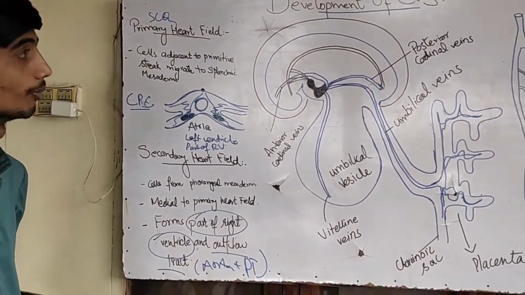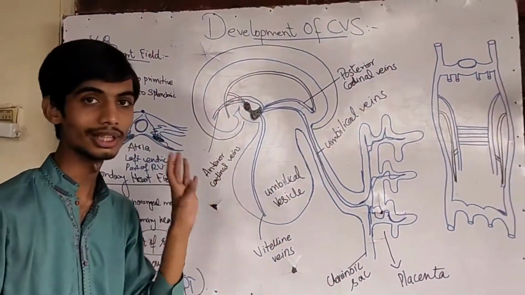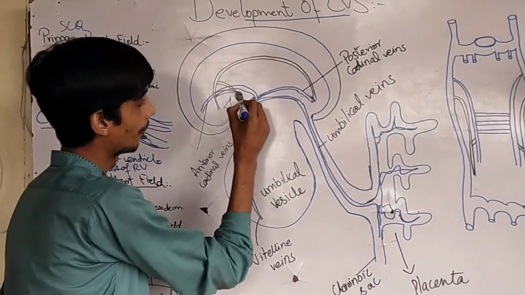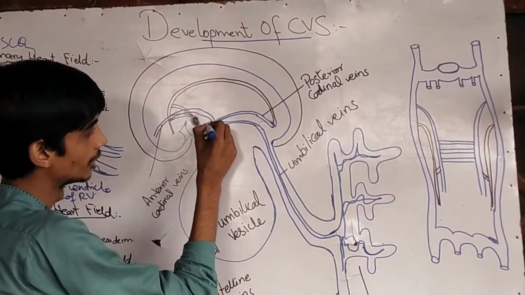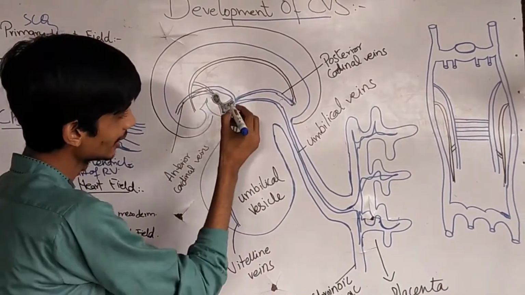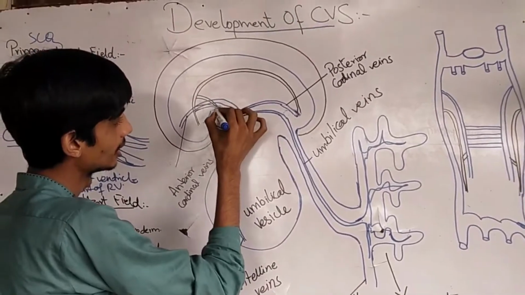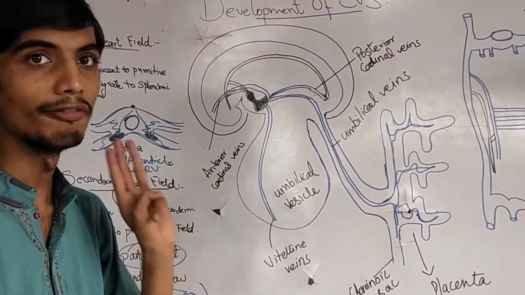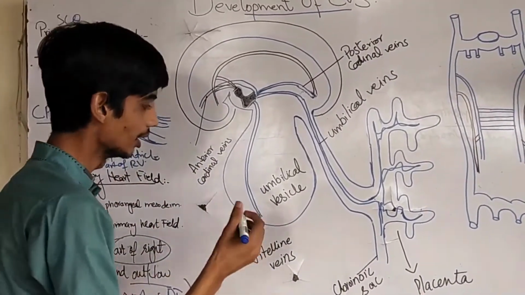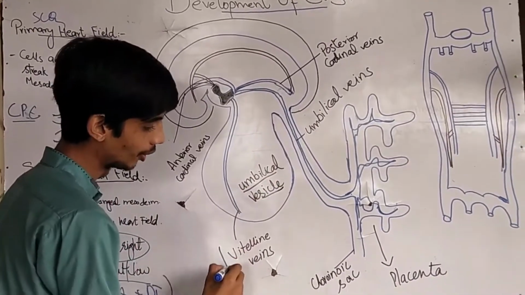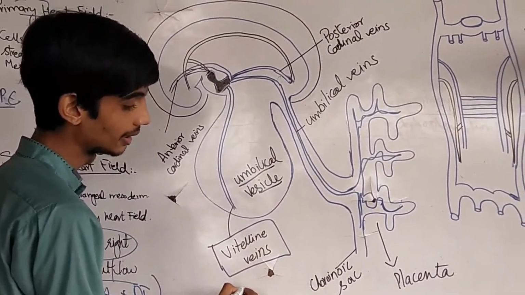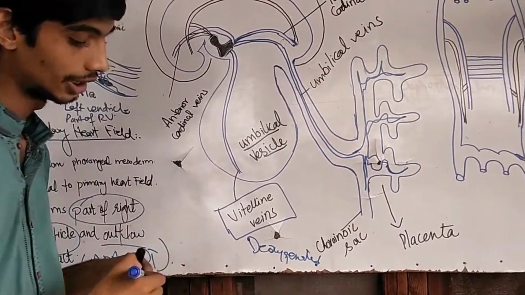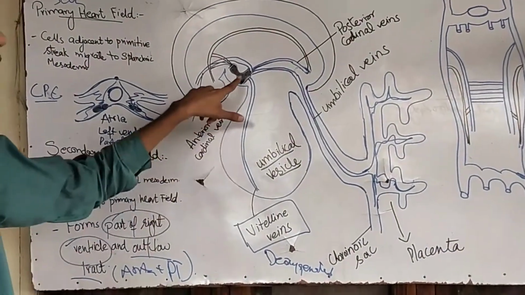Fine. Next, before going towards the development of the heart, we should know what are the veins present in the early embryo. This is the very early primordial heart which is developed. This is its venous end. This is its arterial end. Now, this venous end will receive three main veins of the embryo. The first are the vitelline veins from the umbilical vesicle. They will carry the deoxygenated blood from the umbilical vesicle back to the heart.